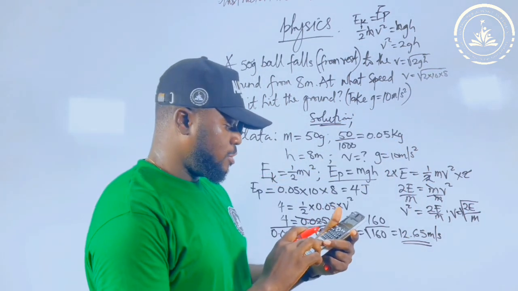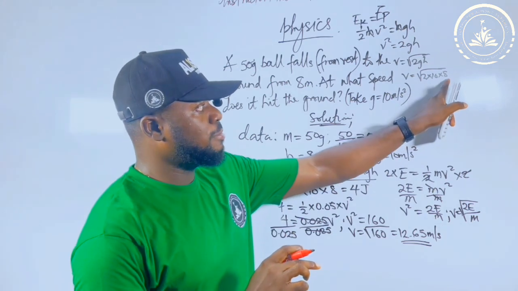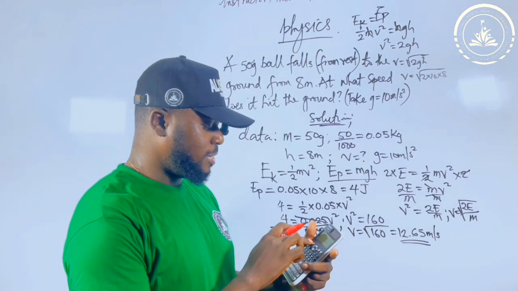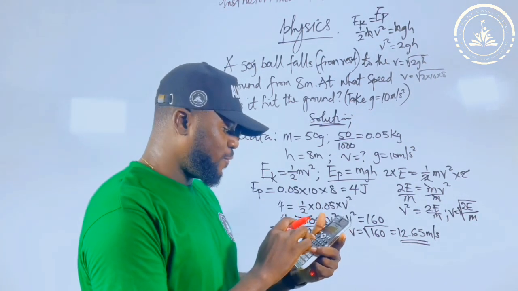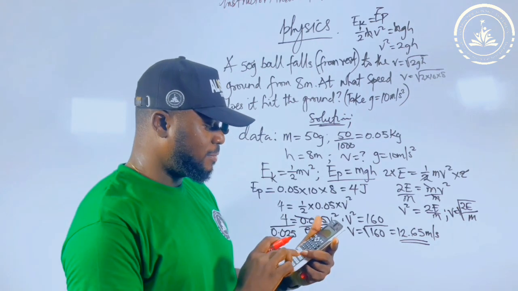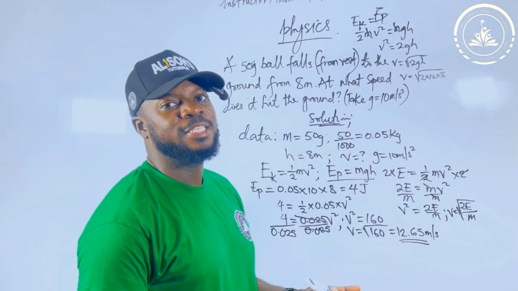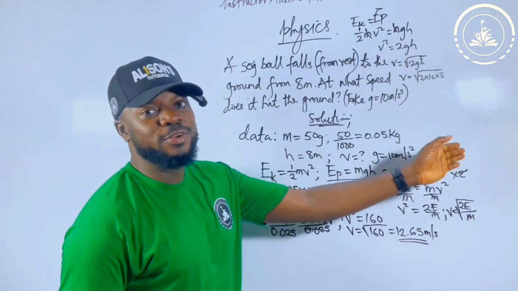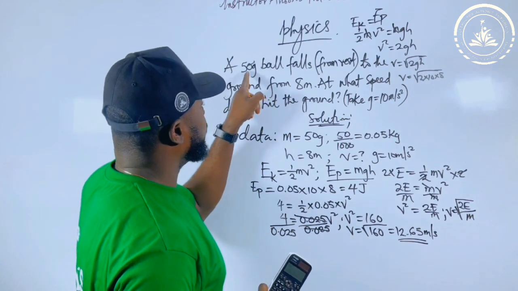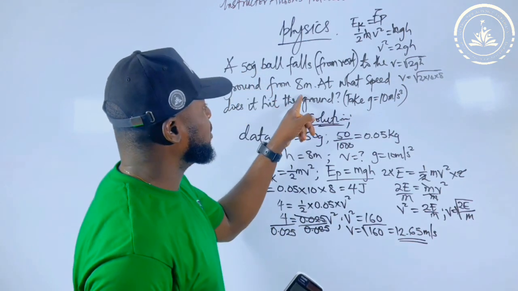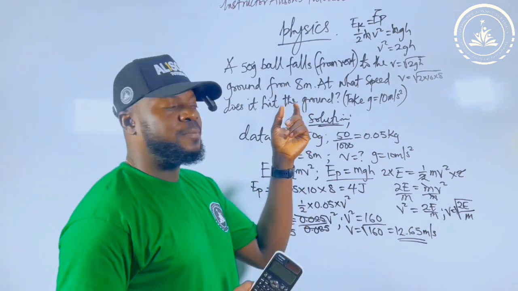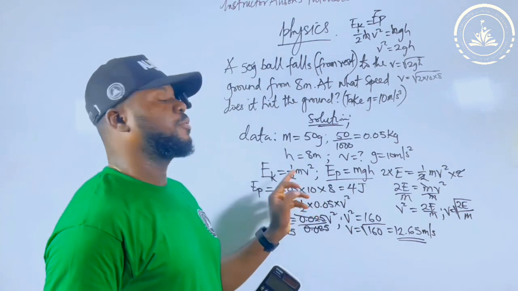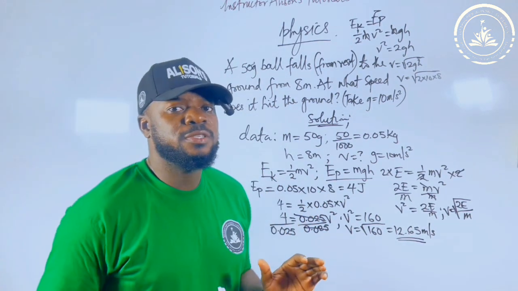10 times 8 is 80, and 80 times 2 is 160. Square root of 160. The square root of 160 will just give you 12.65. Sharp, shortcut. You understand what I'm saying? It's very simple. If you don't want to follow this way, you convert to 0.05, then 0.05 times 8 times 10 gives you the potential energy. Carry it and plug it inside this one, then cross multiply and you will find this one. Very simple. I have plenty of ways to do physics because I love physics.